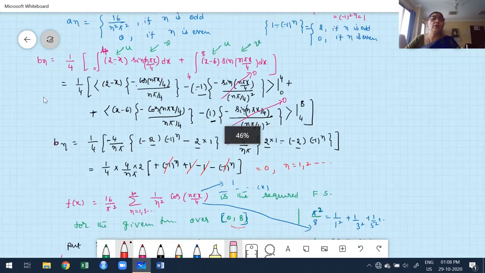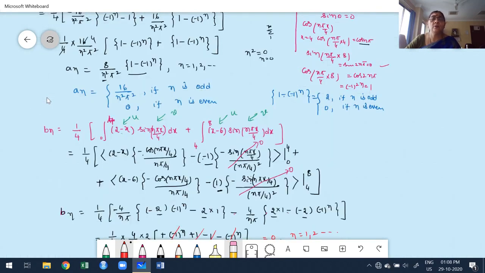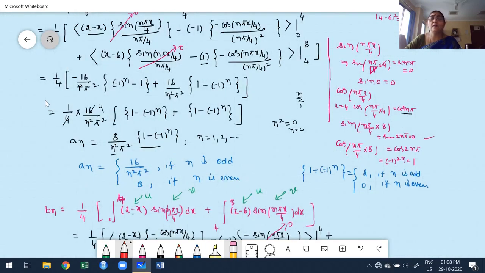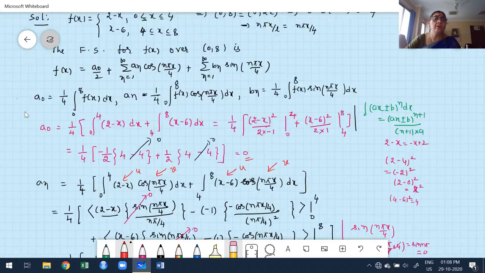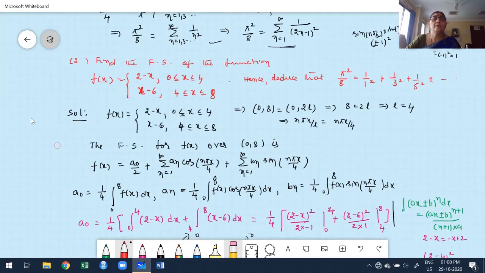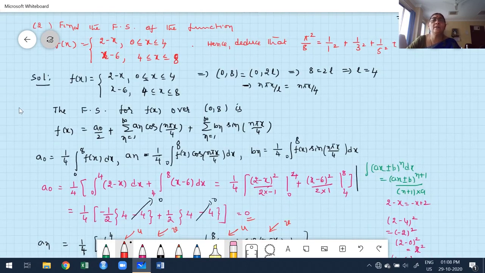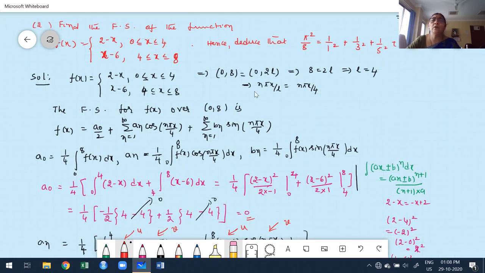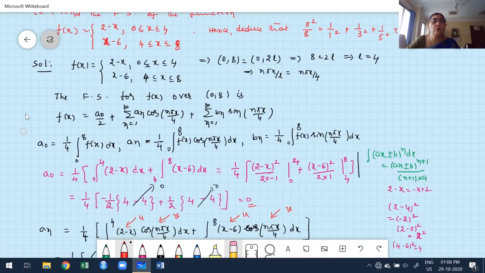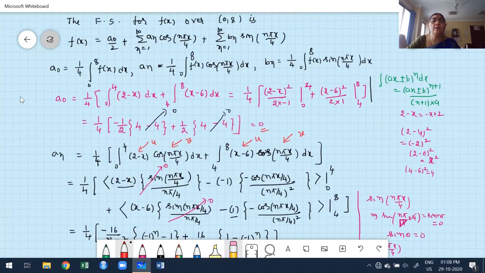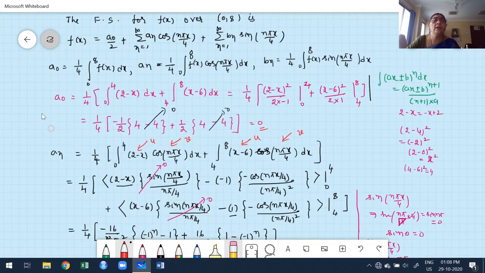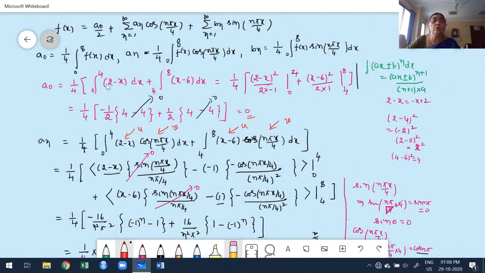Now, before winding up this class, I want to recall this once again for your reference and benefit. This is our function. First I took the overall interval in the form of 0 to L, L to 8, and we get L is equal to 4. Then you construct the a0, an and bn formulas using 1 by L. Then you split the integral. Don't integrate the two parts separately. Take them together, treated as (ax plus or minus b) to the power of n with respect to x. Using this formula, I evaluate carefully.